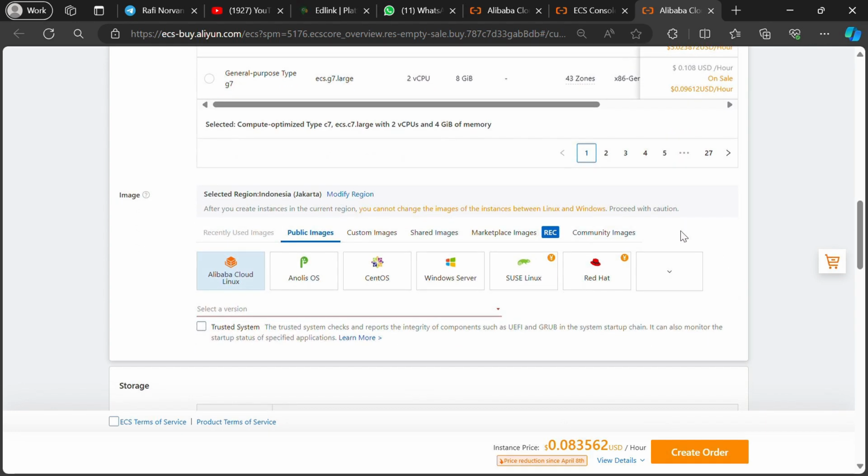Step 10. Image. This menu functions to determine the operating system that will run on the server needed by your business. For example, Linux or Red Hat or Debian.